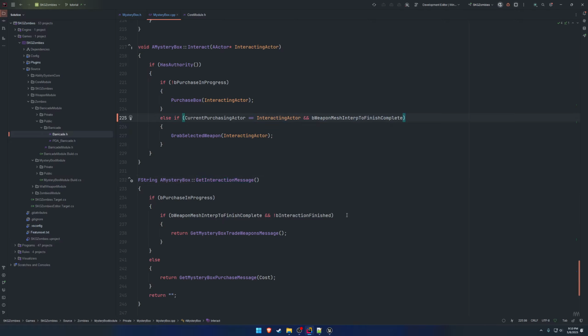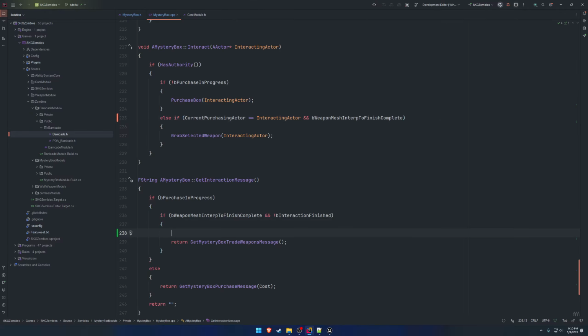So this is one other alternative, I guess you could say. So the way we do this is basically if this is true and we can cast it to a pawn. Actually, we can do the cast check here. So if, what do you call it?